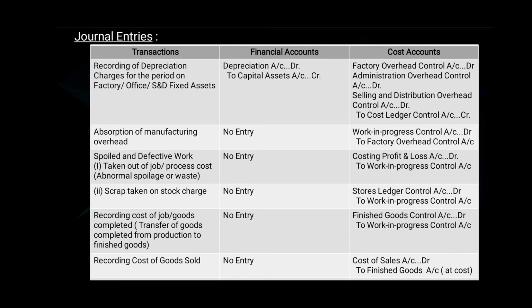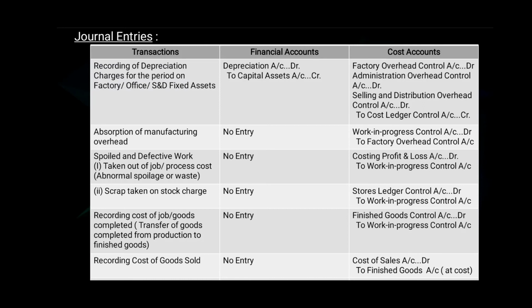20. Spoiled and defective work. First, taken out of job or process cost, that is abnormal spoilage or wastage. So the journal entry for financial account there will be no entry. In cost account the journal entry will be costing profit and loss account debit to work in progress control account.